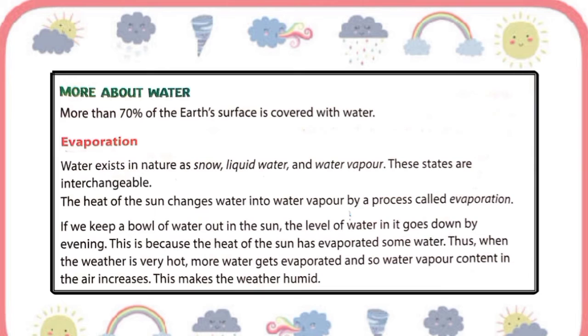If we keep a bowl of water out in the sun, the level of water in it goes down by evening, and this is because the heat of the sun has evaporated some water, and thus when the weather is very hot, more water gets evaporated, and so water vapor content in the air increases, and this makes the weather humid.